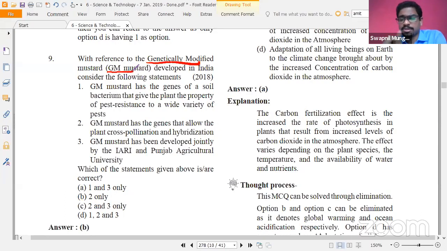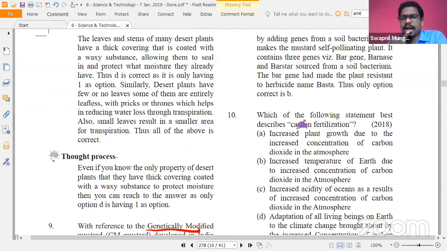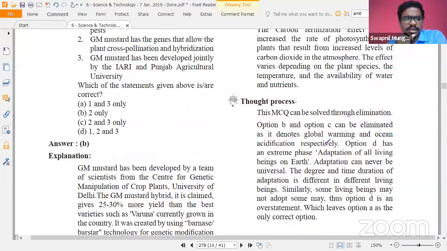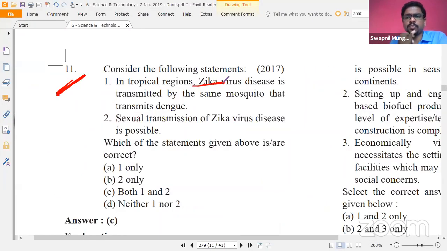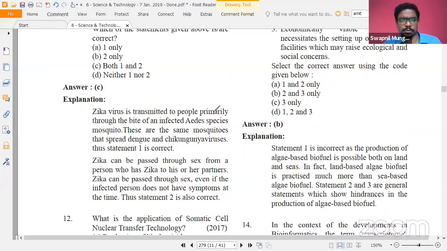GM mustard, I already discussed. Genetic modification. Carbon fertilization, a very simple concept, was again asked. Very basic thing. Then, as I discussed with you already, Zika virus. And what was asked about Zika virus? It was the medium of transmission, whether it can pass through mosquitoes and whether sexual transmission is possible or not. So such simple questions about viruses are going to be asked.